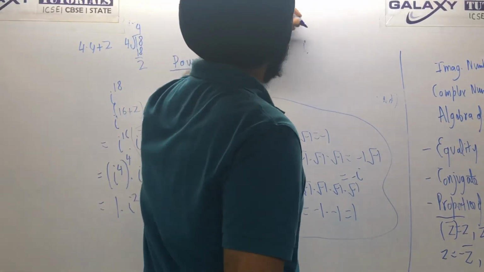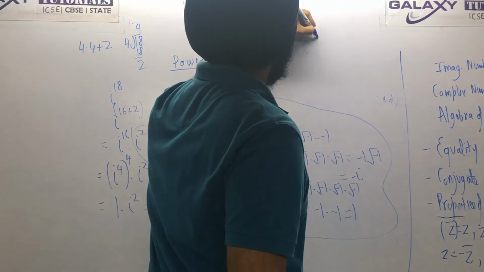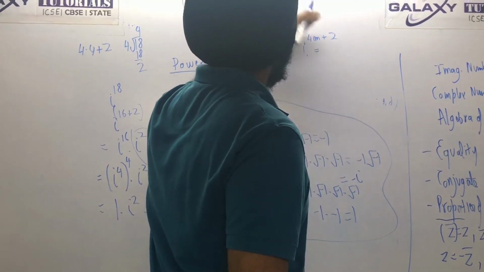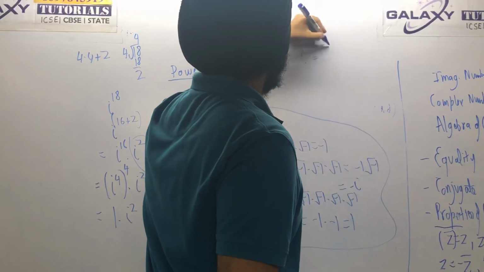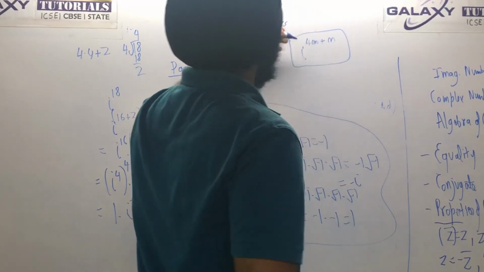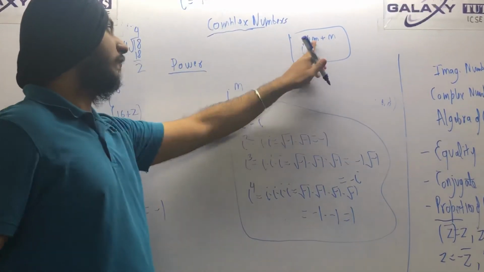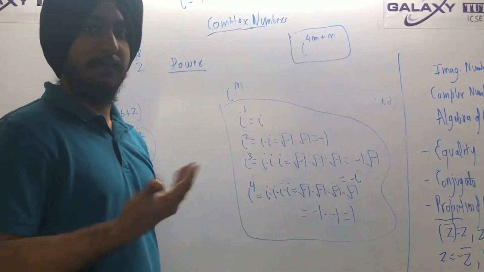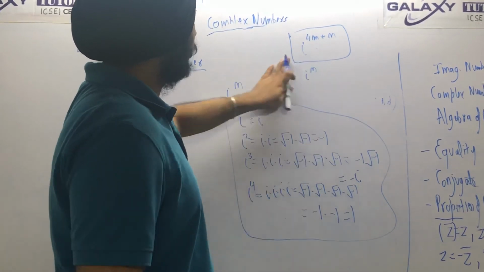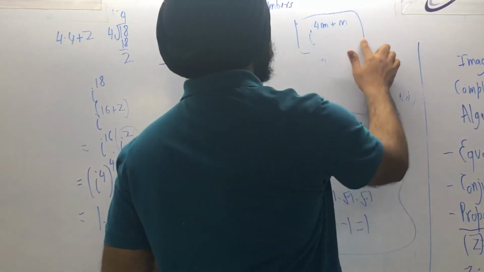Just write it in this form: i raised to the power 4m plus n. Try and make the imaginary part into this form. What will be your answer? The answer will be i raised to the power n. This is an important property. I will write it here for you.